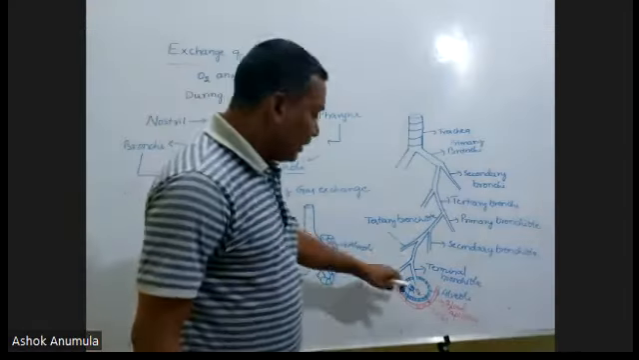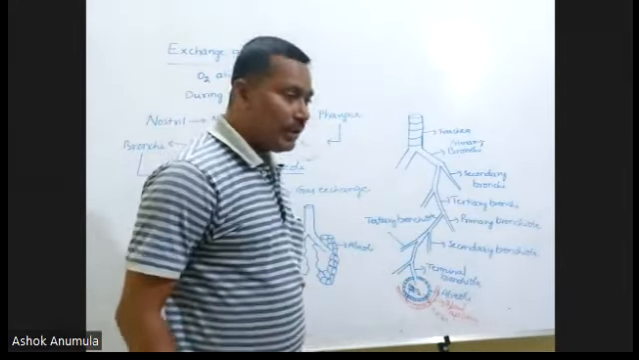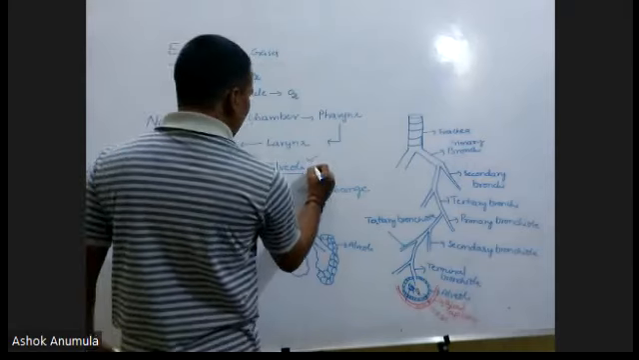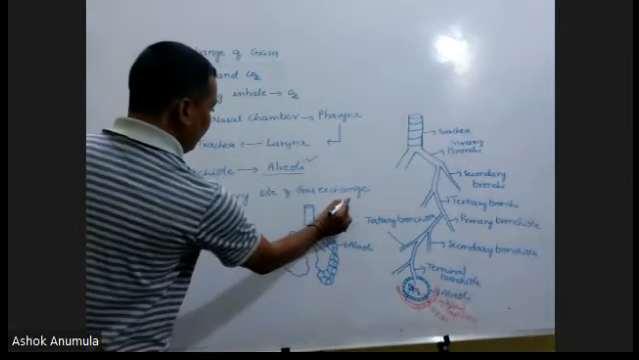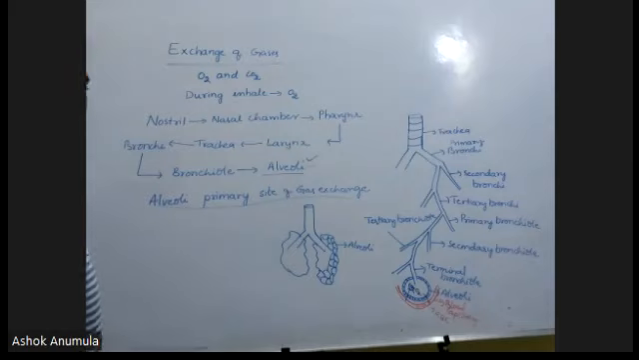The primary exchange, the first exchange, occurs in the alveoli. That's why the alveoli is a primary site of gas exchange. Just now we discussed it. It is a primary site of gas exchange.